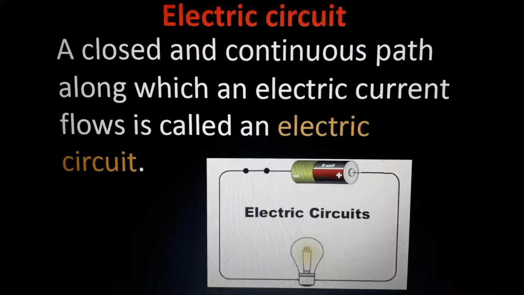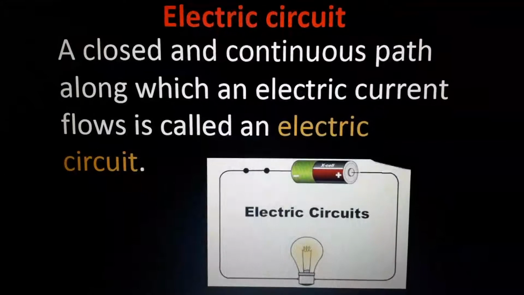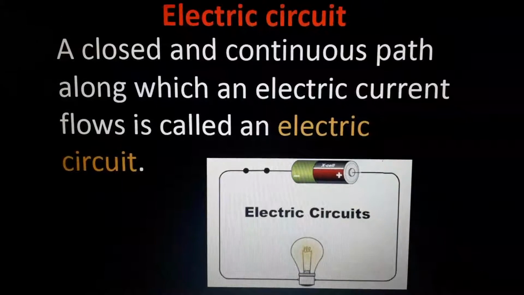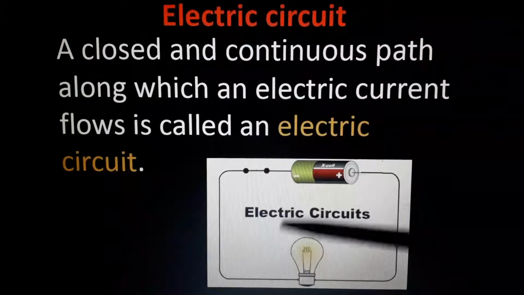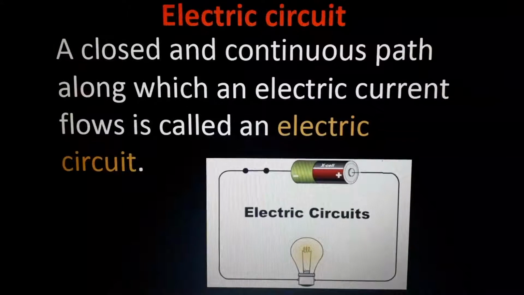But is it difficult to draw like this? Is it practical to draw battery like this and bulb like this and other appliances every time? If there is a fridge, you want to draw a fridge here. If there is a microwave oven, we want to draw a microwave oven over here. Is it practical? Tell me. No, it is not practical.